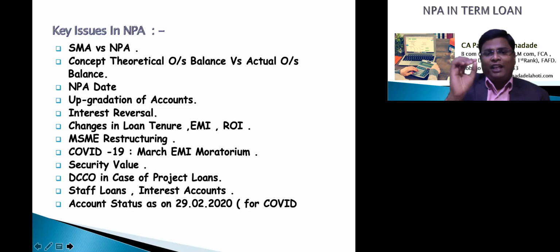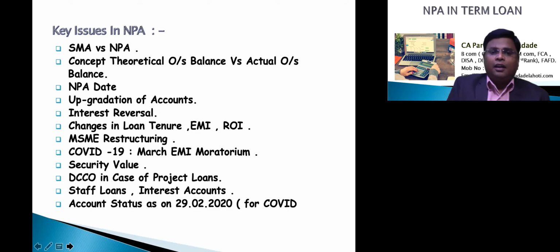But whenever an EMI is due, if it is not paid in 90 days, the account has to be marked as NPA. So the precise definition is 90 days only. Upgradation of the account: once the account is classified into NPA, it cannot be upgraded until all overdues are recovered in the account. Once all overdues are recovered, then and only then the account will be classified in a standard position.